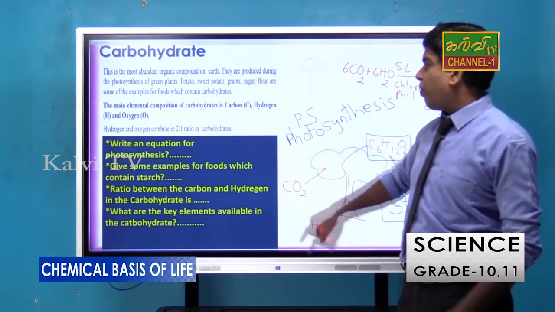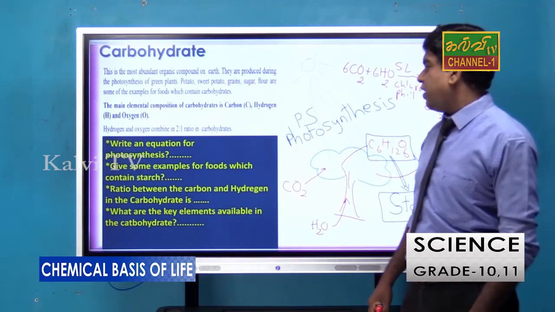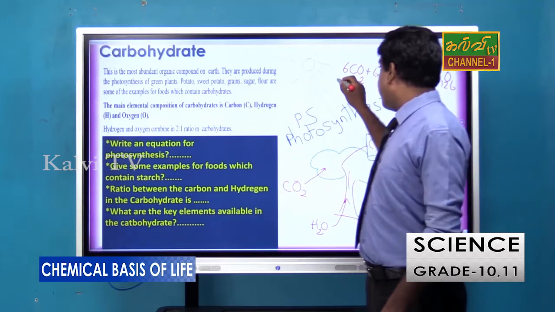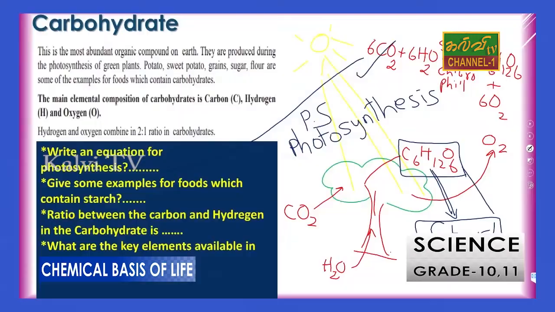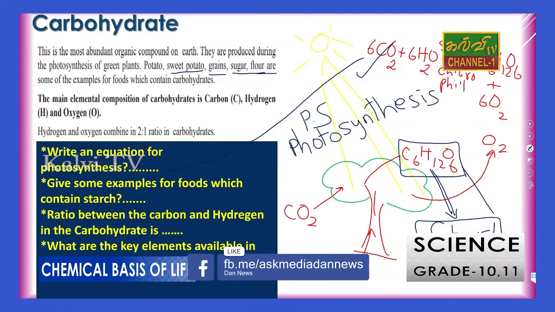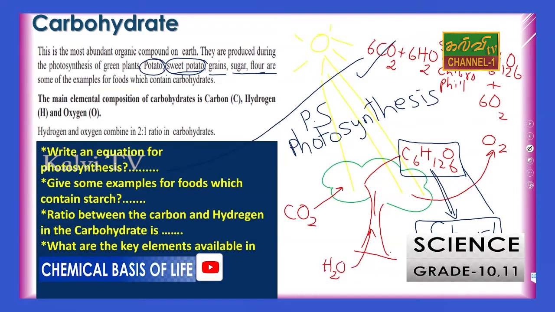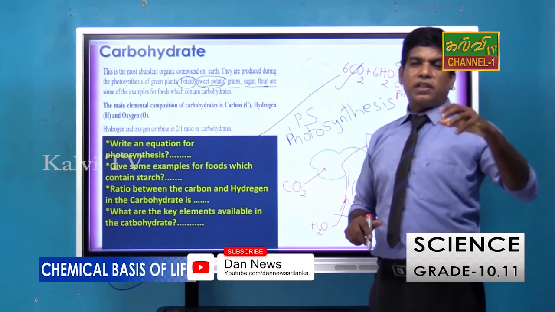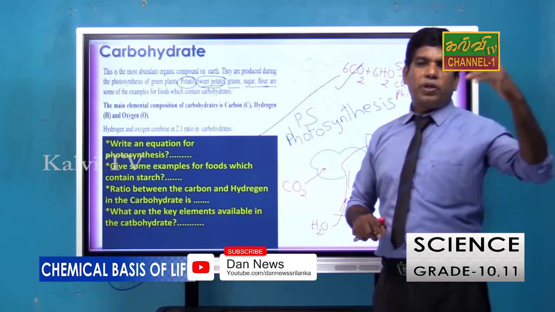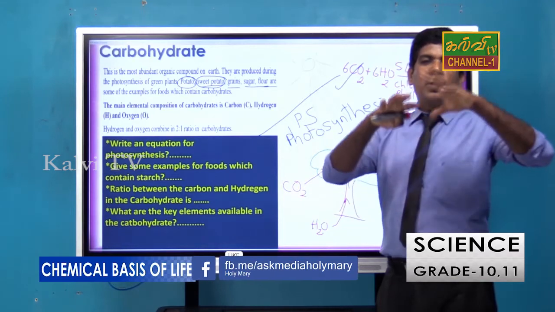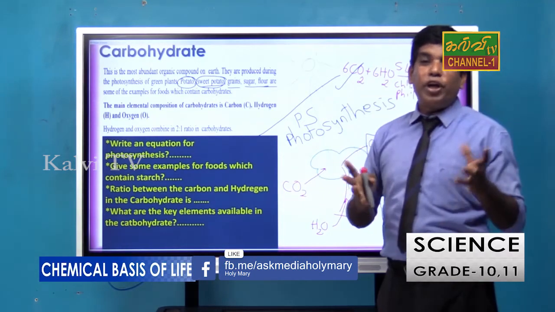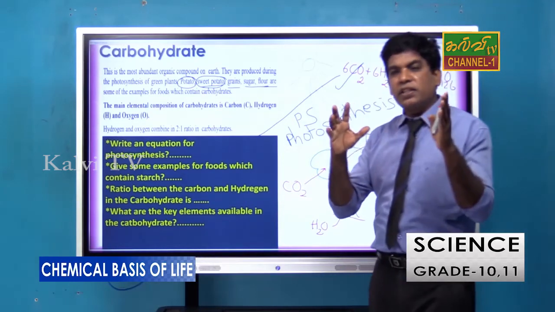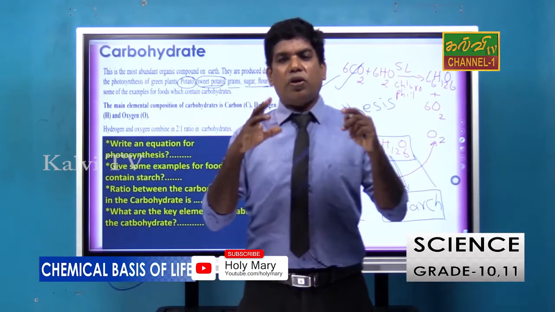So there are some questions. Write an equation for photosynthesis, and give some examples of food which contain starch. They are mentioned here: sweet potato, grain, sugar and flour. Sweet potato, potato, bread and biscuit consist of starch. Pittu, idiappa and idli are made from flour, wheat flour, so wheat flour also mainly consists of carbohydrate. So that is the answer.